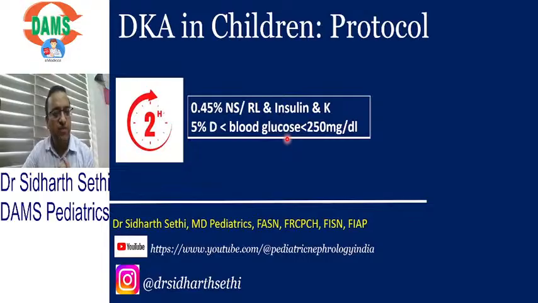You can add potassium, phosphorus. Insulin causes transcellular shift, so potassium goes into the cell. So hypokalemia, hypophosphatemia. And you add dextrose if sugar is less than 250. So severe, moderate to severe DKA, you should give a bigger bolus, 20 ml per kg.